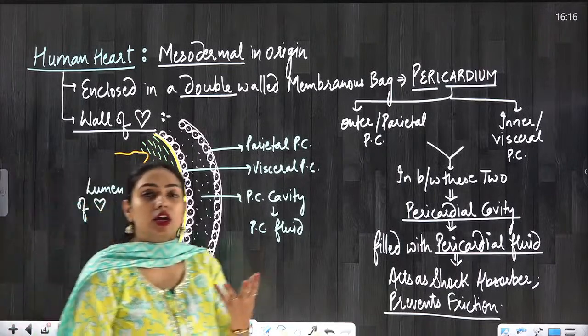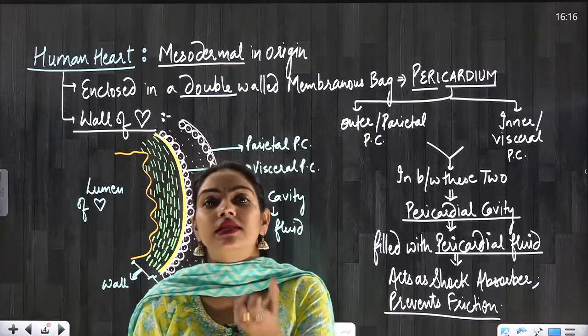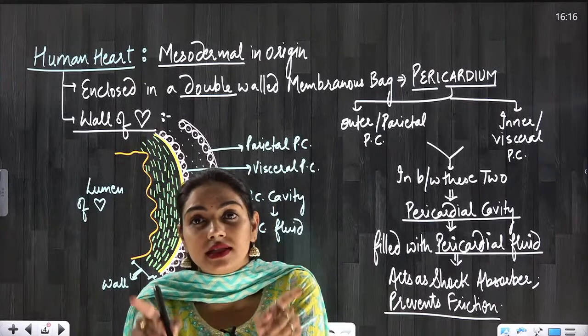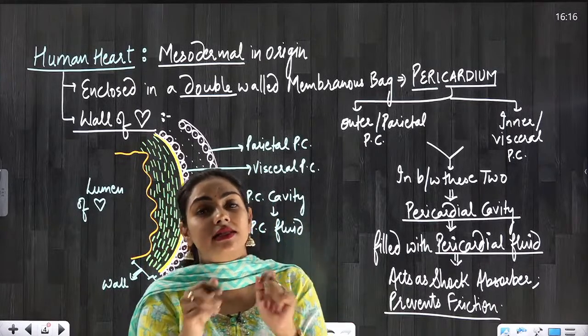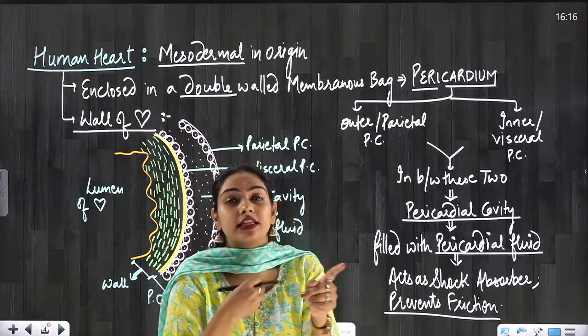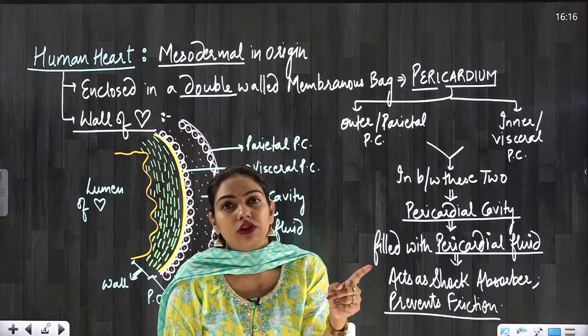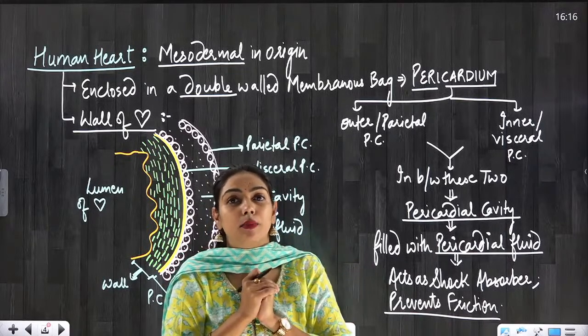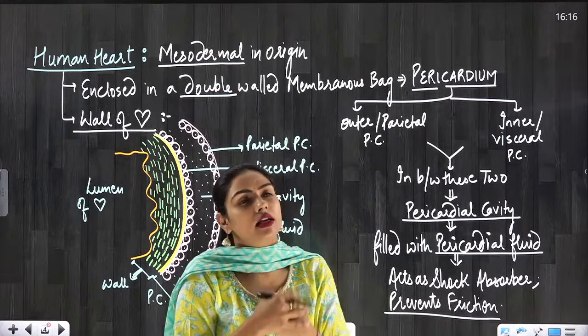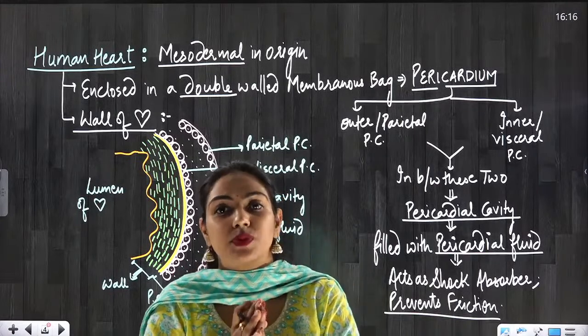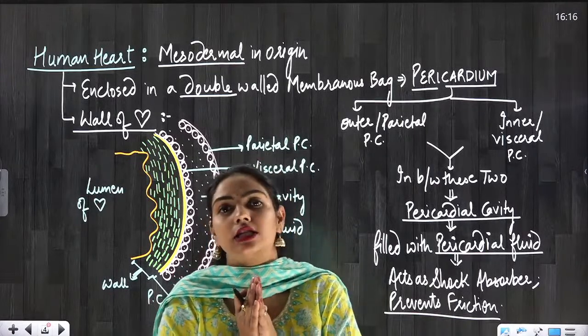Anywhere if you will see lumen, that means that is a space. So there is a space inside the heart, there is a space inside the lungs, there is a space inside your digestive tract, there is a space inside the blood vessels. So in our internal organs there is a space, and that space is termed as lumen.